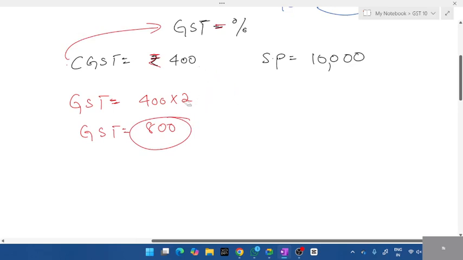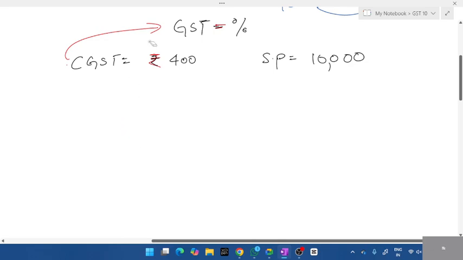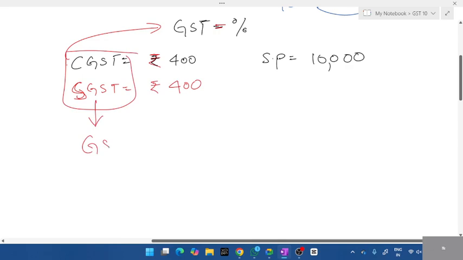No, like this. If you're getting confused, if CGST is 400, what about SGST, students? SGST also will be 400. Both put together, what do you call that one common term? We call it GST. So what is this? 400 plus 400? 800.